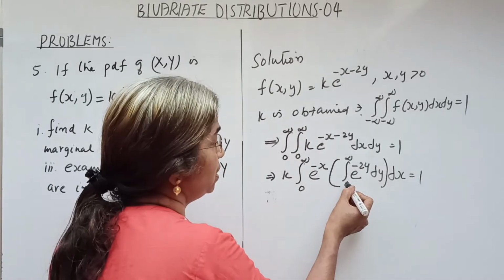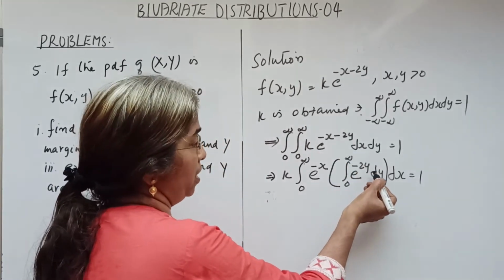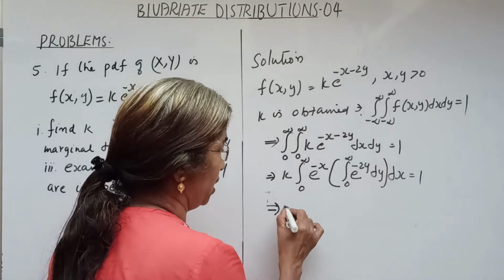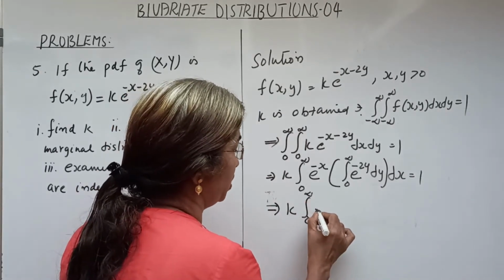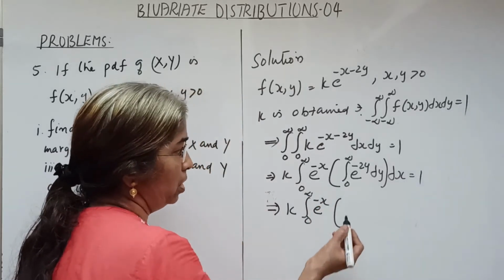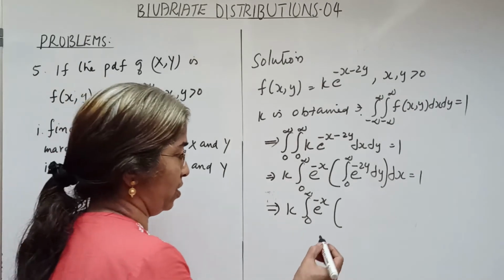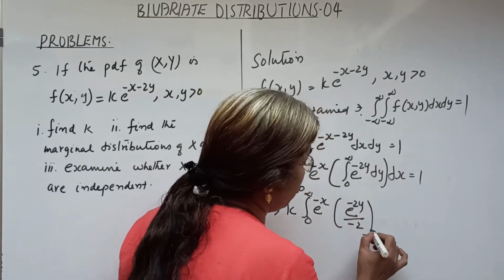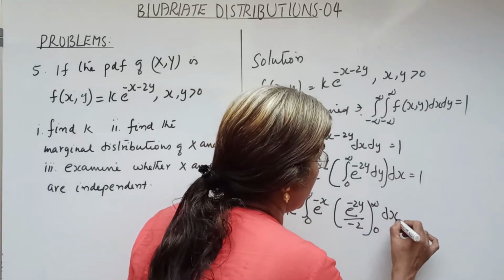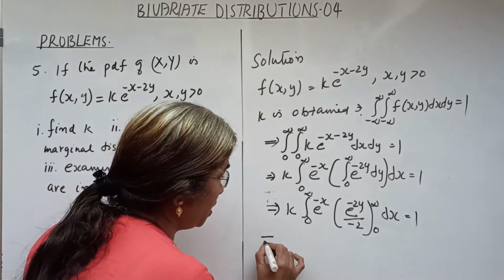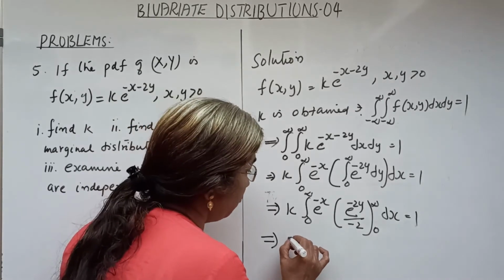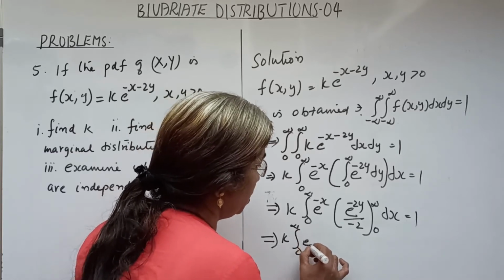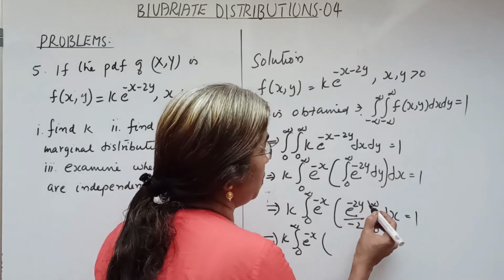That is, the inner integral is the integral from 0 to infinity of e raised to minus 2y dy, and outside dx equals 1. This implies k into the integral from 0 to infinity of e raised to minus x into the integral of e raised to minus 2y dy, which is e raised to minus 2y by minus 2 over the limit for y from 0 to infinity, into dx equals 1.